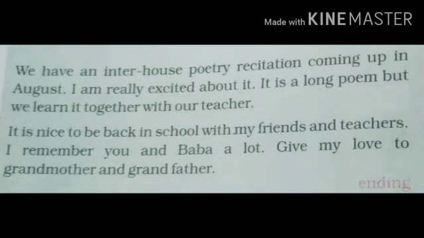Give my love to grandmother and grandfather. This is the first ending: it is nice to be back in school with my friends and teachers. This letter is written to Mummy, so the writer says I miss you and Baba a lot, and give my love to my grandfather and grandmother too. So this is the first ending of the letter.